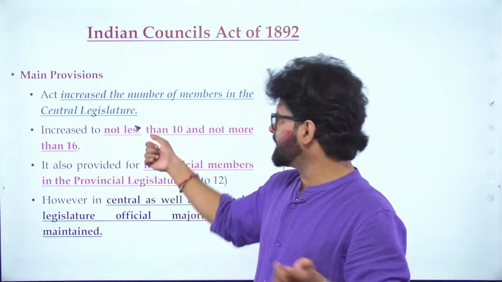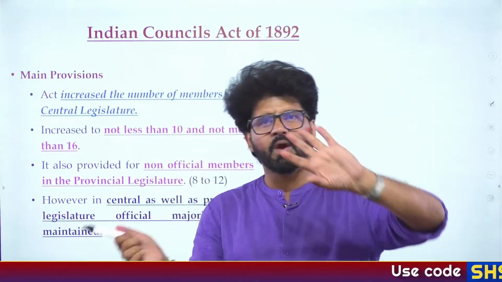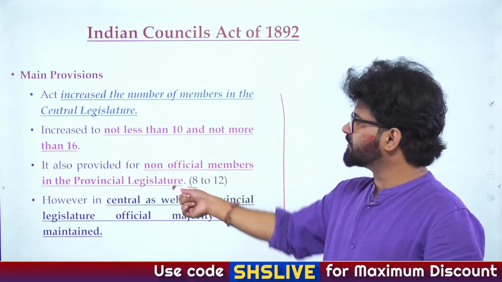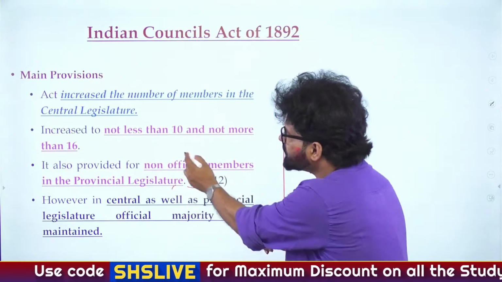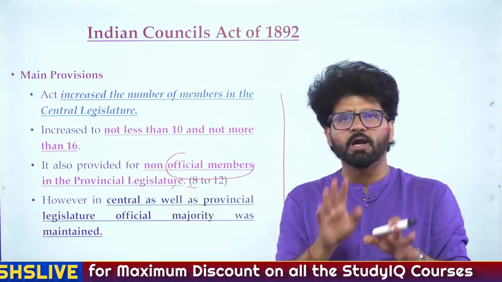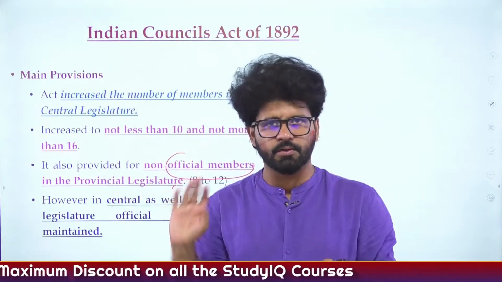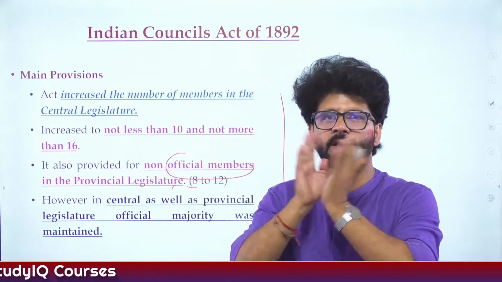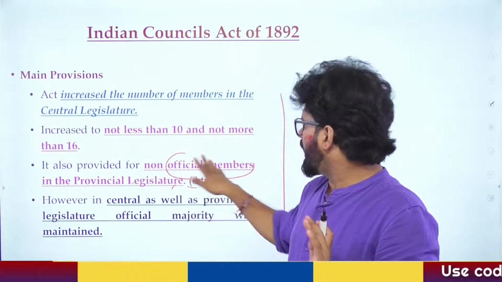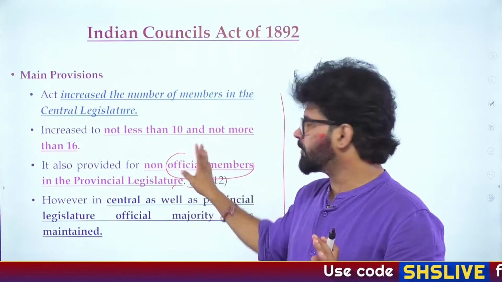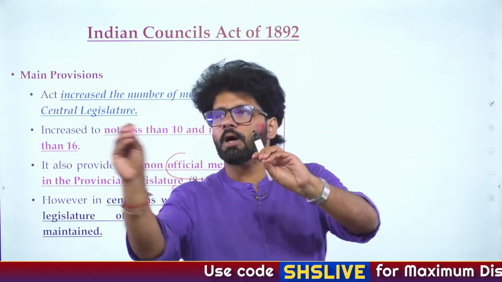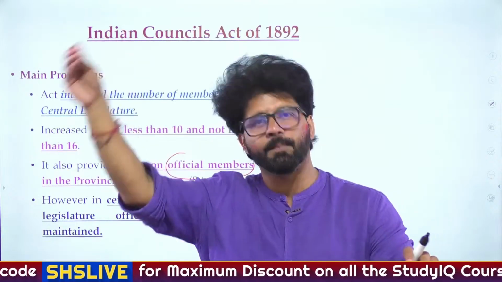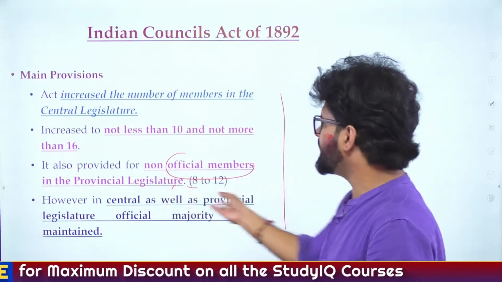Central Legislative Council members are continuously increasing. Now you can have a maximum of 16 members. Non-official members are there in provincial councils. Now understand one thing. Official members means what? That you are a government official and you have also been elected, nominated, or appointed to the council, whatever it may be. Non-official member means you are not a part of the government machinery, but you have been elected, nominated, or appointed in the council. That is the basic meaning here.